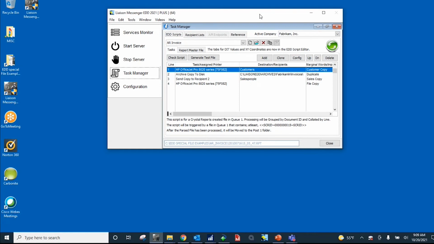If you're in the cloud and you want to print to physical printers, you would need a VPN set up to access those printers. But if Messenger is running on-prem or running as a service on-prem, you do not. You would have access to all of your printers through the network there in-house.